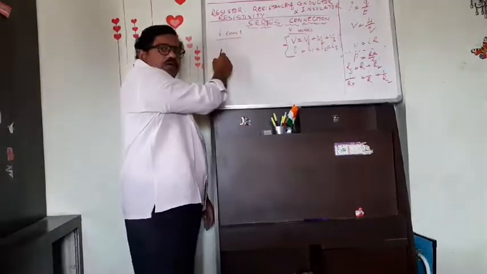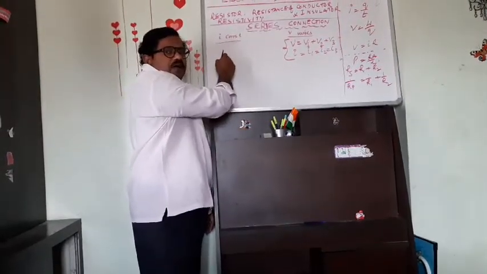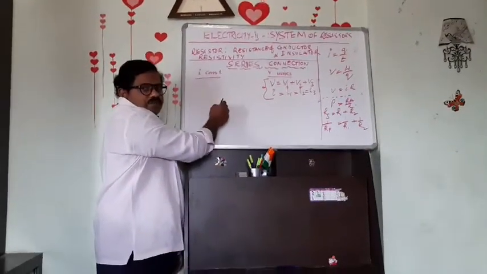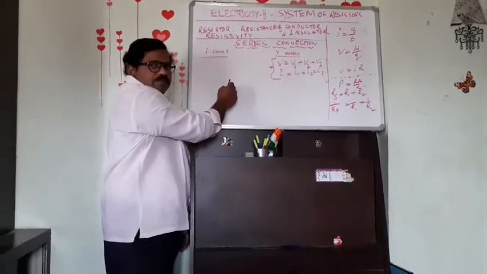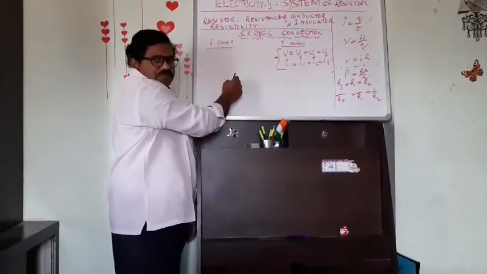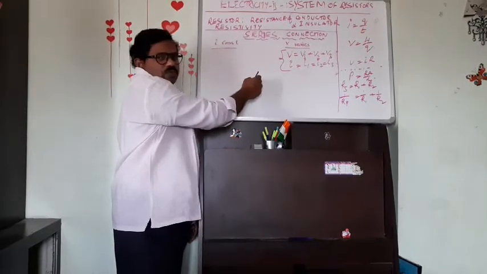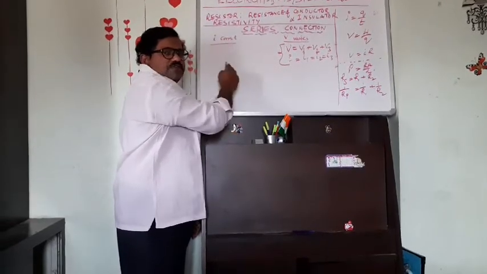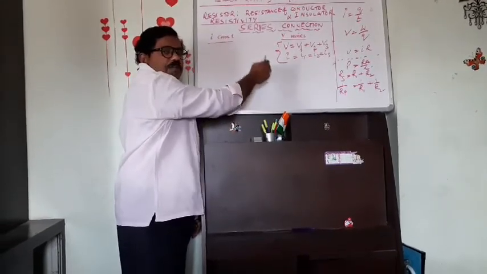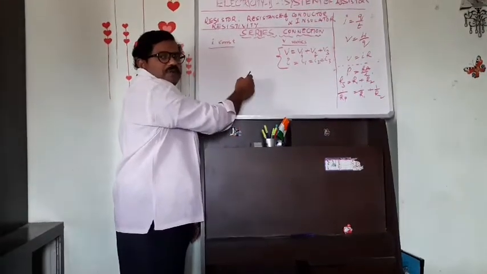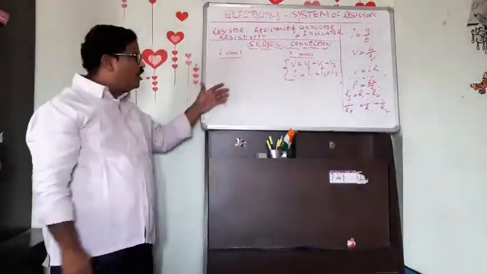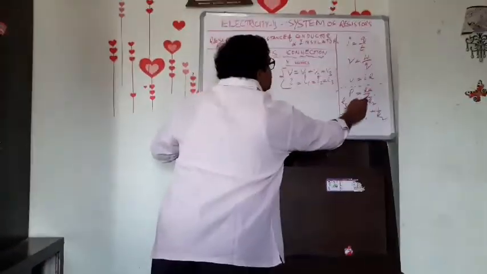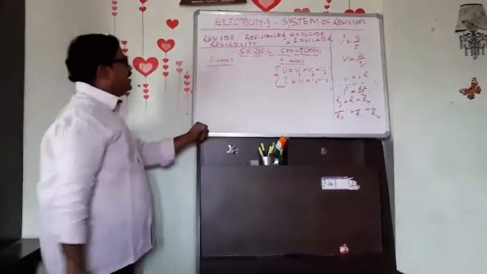V1 is the potential difference between the two terminals of resistor 1, which is different from V2, the potential difference between two terminals of resistor 2, and V3, the potential difference between two terminals of resistor 3. V1 is not equal to V2 not equal to V3, but V equal to V1 plus V2 plus V3. With the small activities we understand, but our task is to derive Rs equal to R1 plus R2 plus R3.